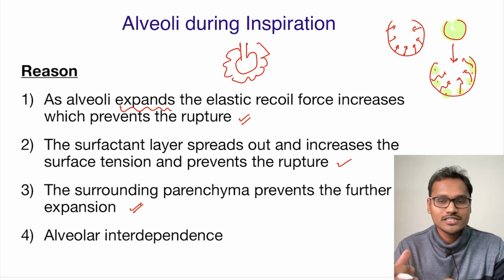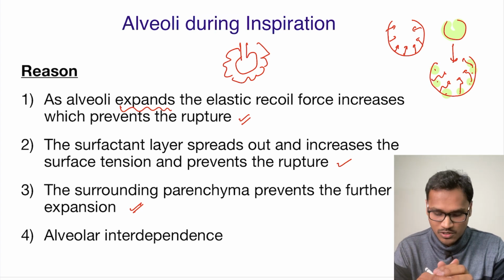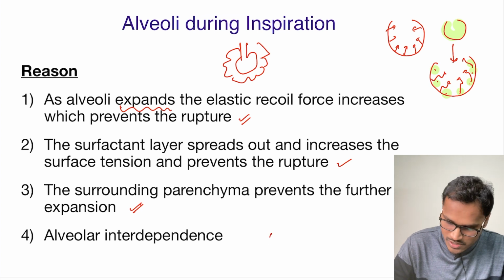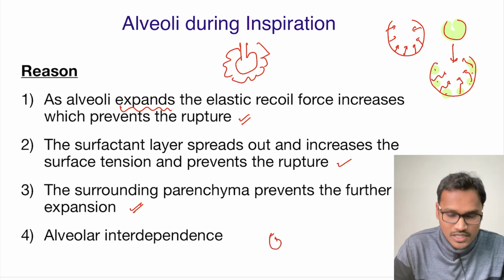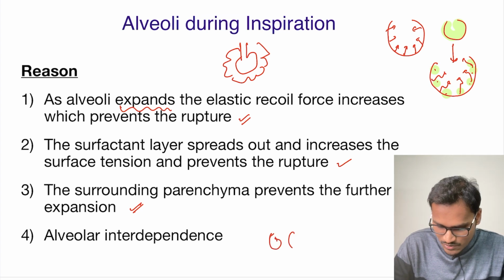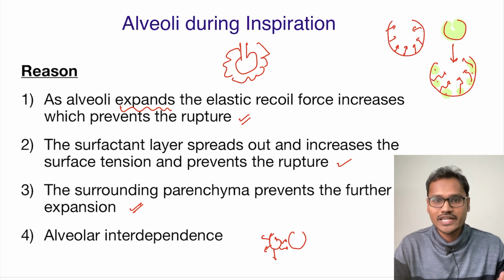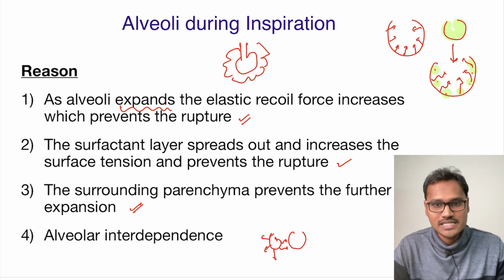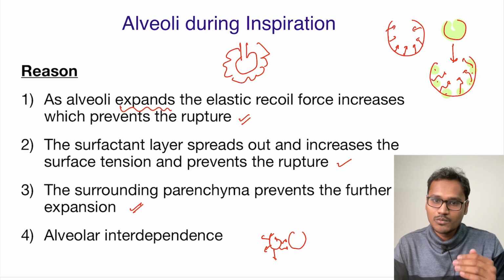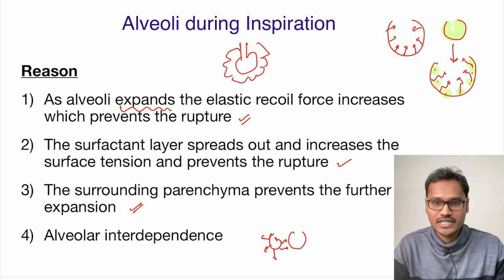This interdependence also helps prevent collapse. Let's try to understand how. Suppose a smaller alveoli is trying to collapse. The surrounding alveoli will try to pull it and prevent the collapse. In a similar manner, when one alveoli is trying to expand, the surrounding alveoli are also occupying the space and try to limit the inspiratory expansion, preventing the rupture.